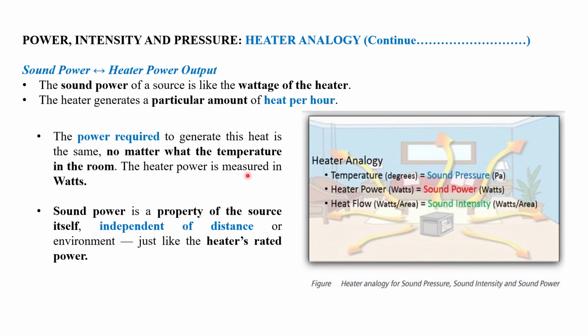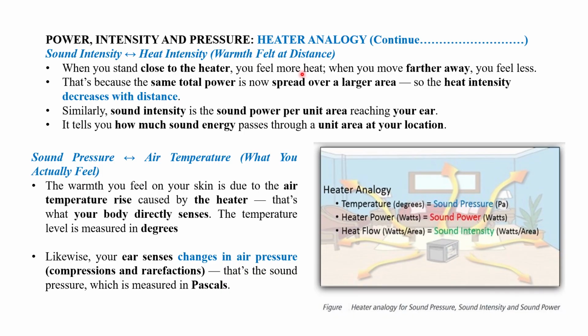So heater power is measured in watts. Sound power is a property of the source itself, independent of distance or environment, just like a heater's power. So what is the power of the heater? The same thing matches the power of the sound generating source. That is how sound power and heater power are analogous.